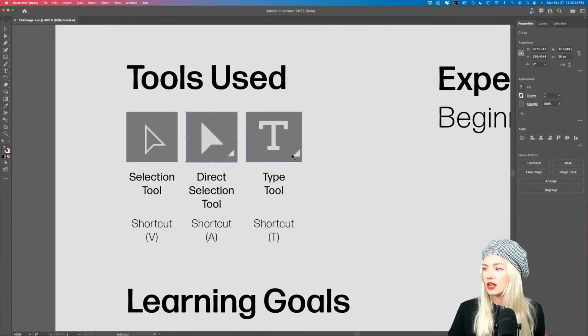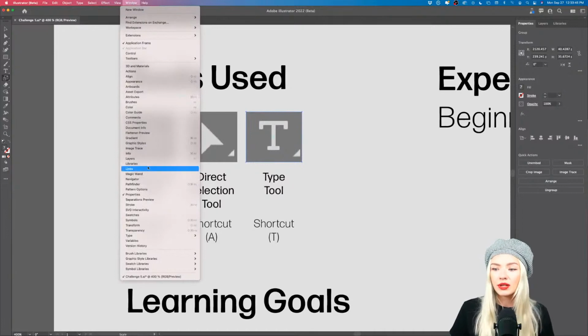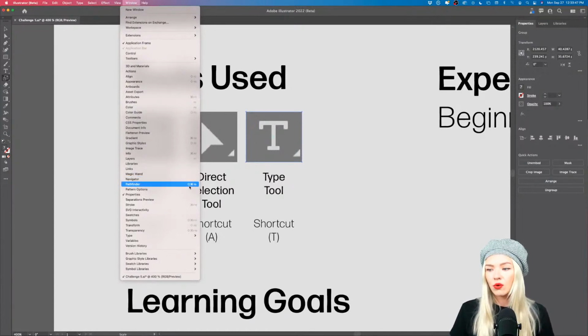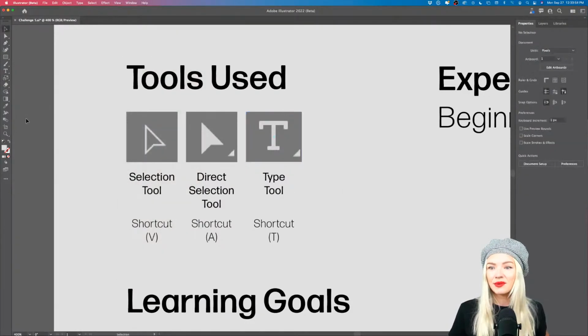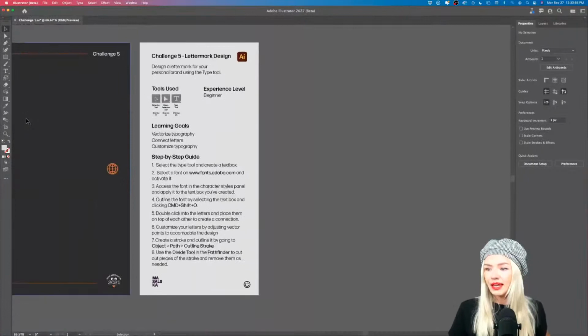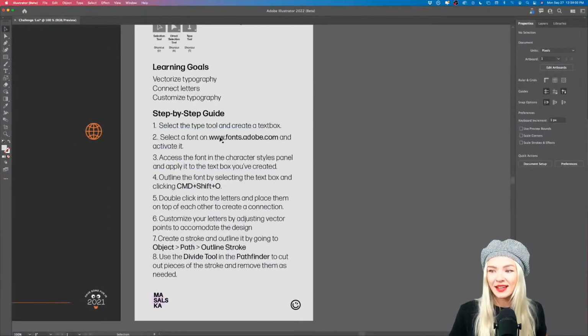If we select two objects that are overlapping each other, we can access the Pathfinder. You can activate it by going into Window and Pathfinder, or press Command Shift F9. So these are the tools that we're going to be using today. We also have a step-by-step guide, so if you want to take a look at that, feel free.